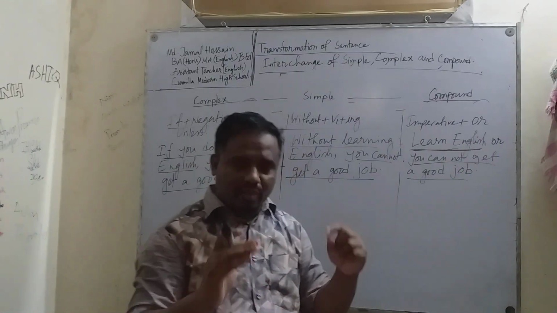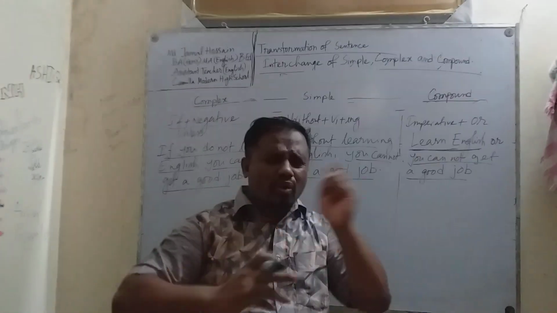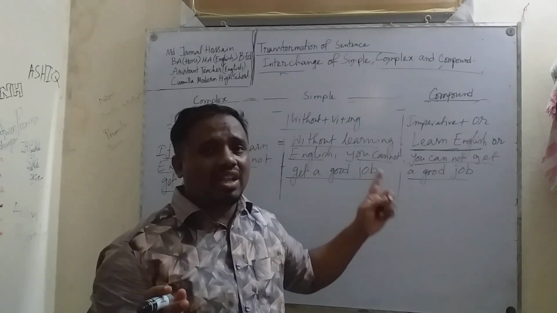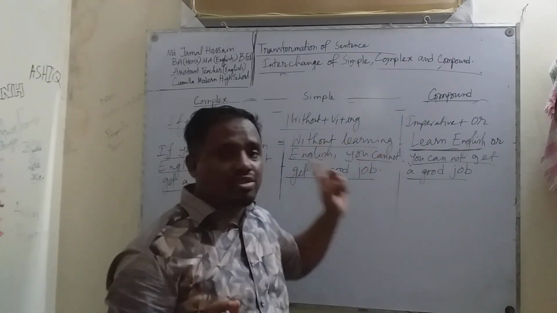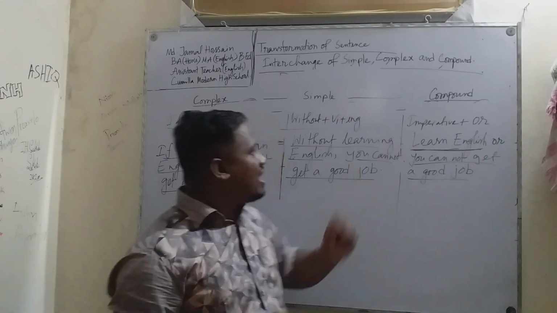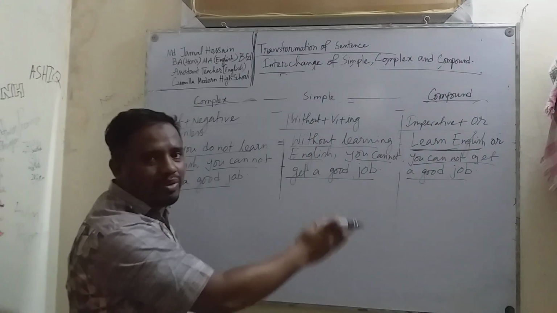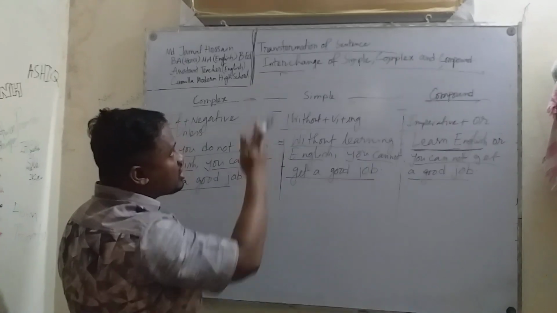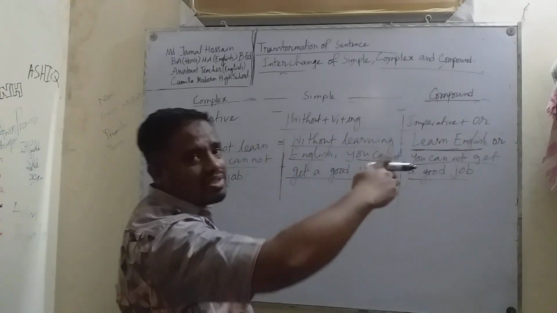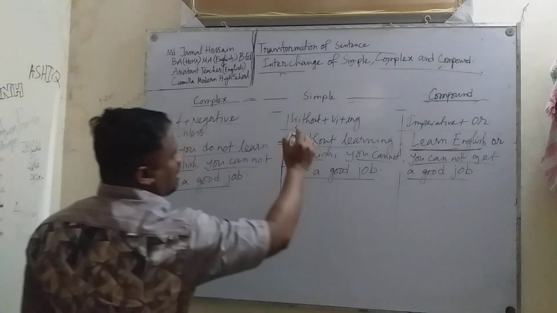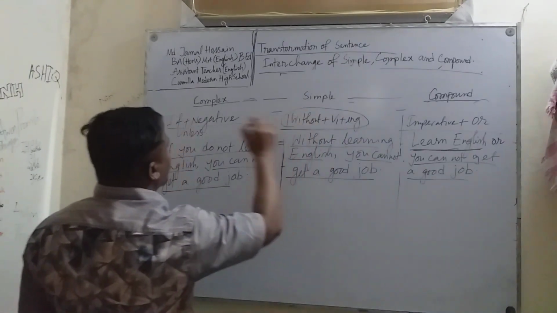Try to always remember the examples of the sentences. Don't try to learn the rules of the sentences by heart. Just remember the identifying words or the examples by which you will be able to transform the sentence into simple, complex and compound one very easily, effectively and carefully. And try to remember the identifying words also.